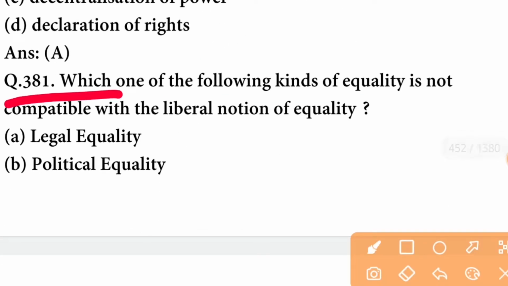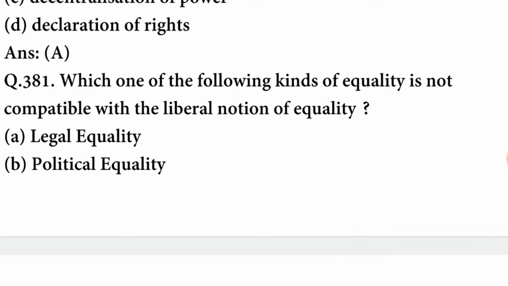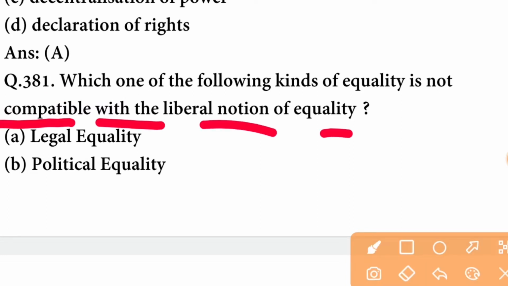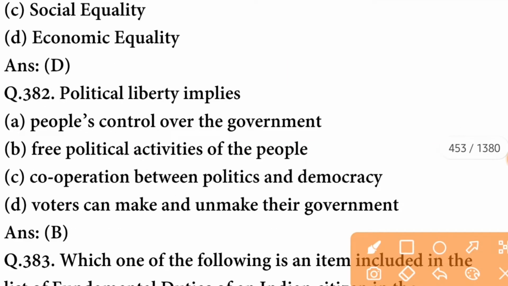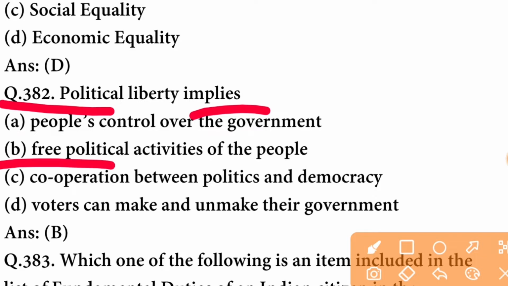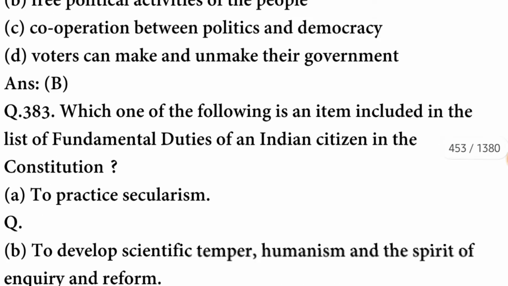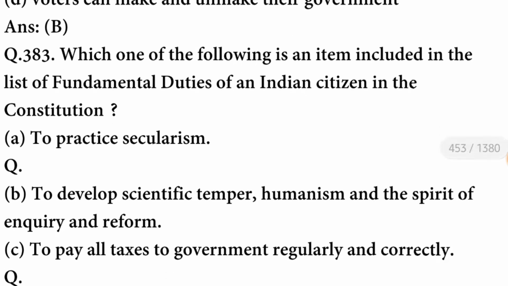Which one of the following kinds of equality is not compatible with the liberal notion of equality? It is economic equality. Political liberty implies free political activities of the people. B option is correct.